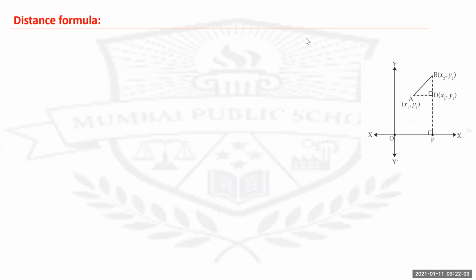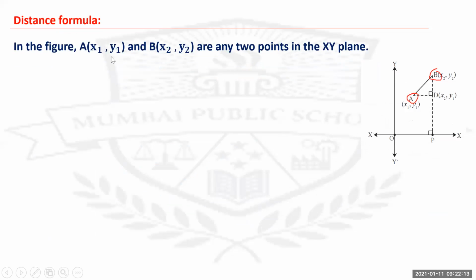The distance formula gives the distance between the two points A and B. In the figure, (x1, y1) and (x2, y2) are the two points in the xy plane. Now from point B, we draw a perpendicular BP on the x-axis. Understand?